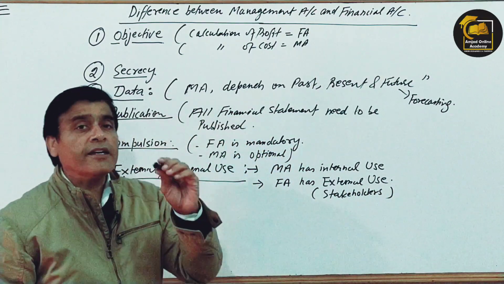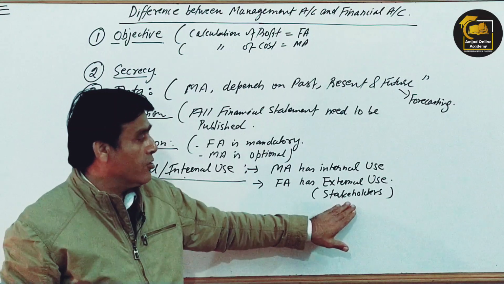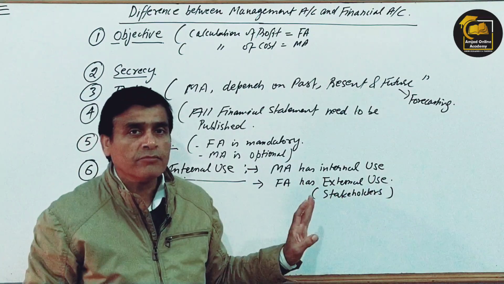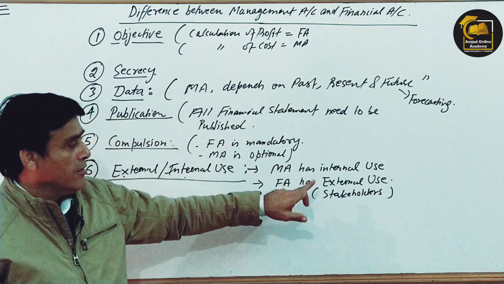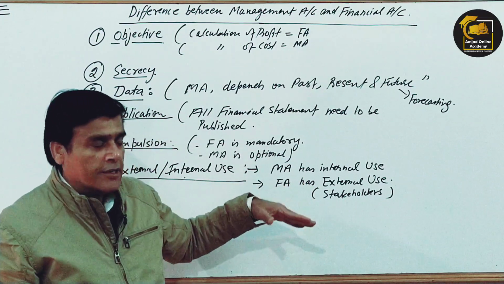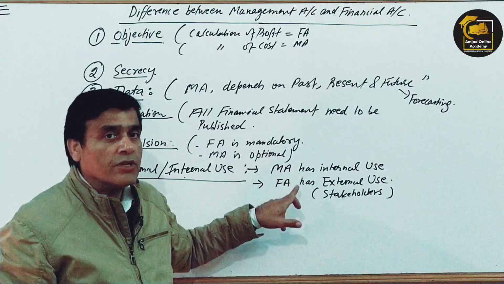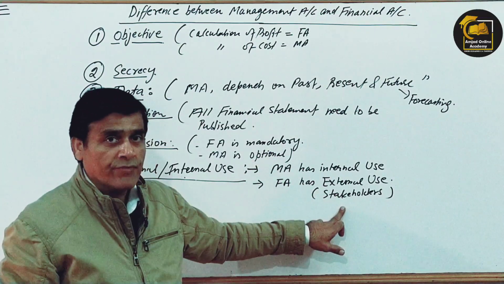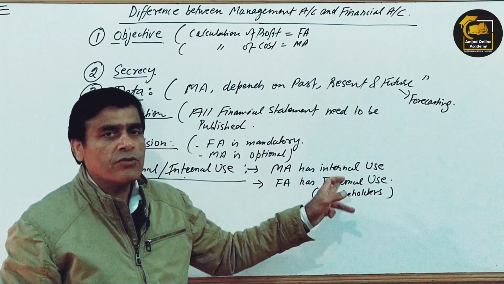A lot of people are confused about stakeholders and shareholders. They think they are the same, but there is a big difference here also, right? So let me say again, financial accounting is prepared to satisfy the needs of stakeholders. Here the shareholder is a part of the stakeholder. Both are not the same.